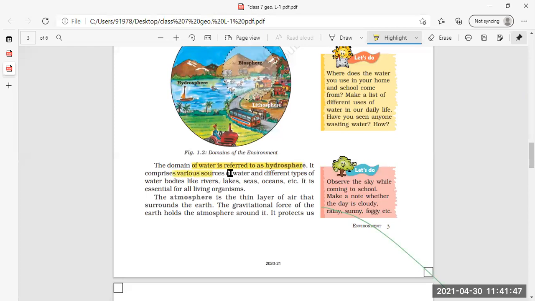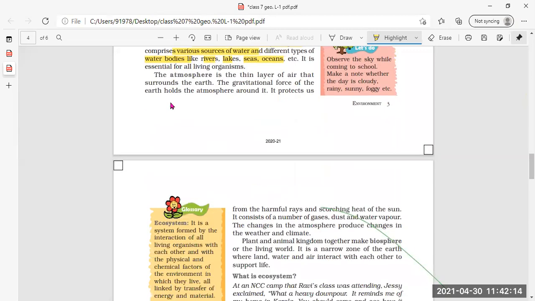Different types of water bodies like rivers, lakes, seas, oceans are all considered in the domain which we call hydrosphere. It is essential for all living beings which have life in them.